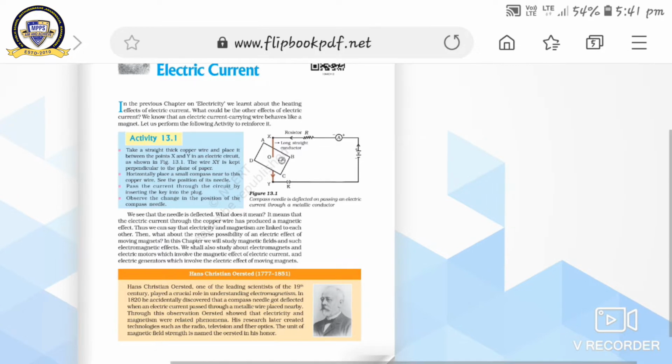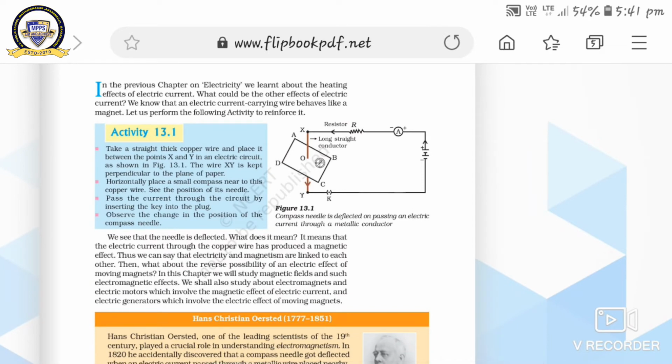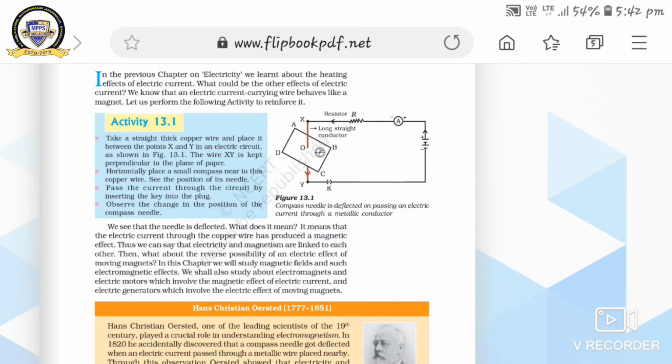For understanding the relation between magnetic field and electric current, there is a very important activity we have to perform. Take a straight thick copper wire and place it between the points X and Y, as in figure 13.1.